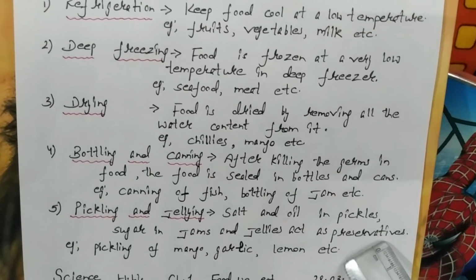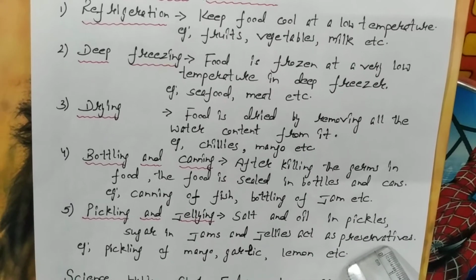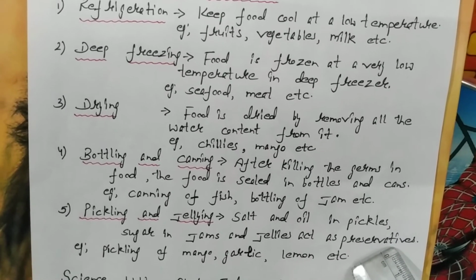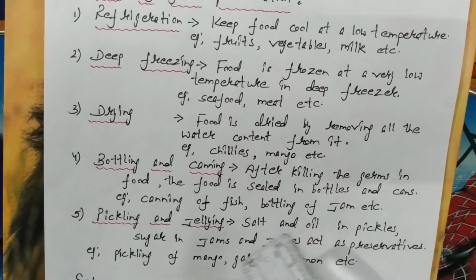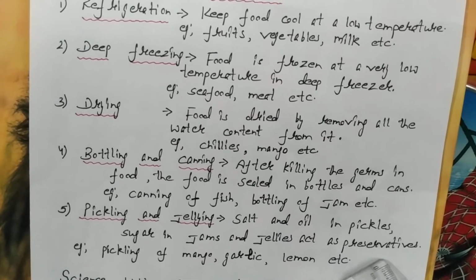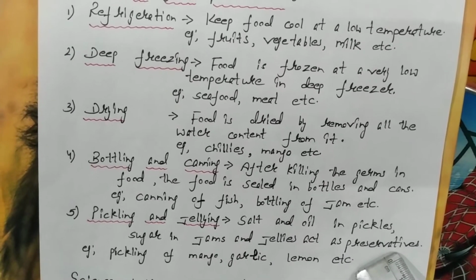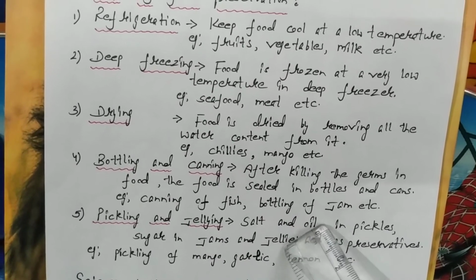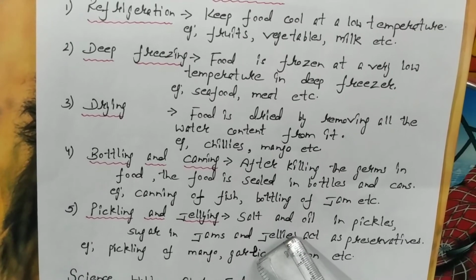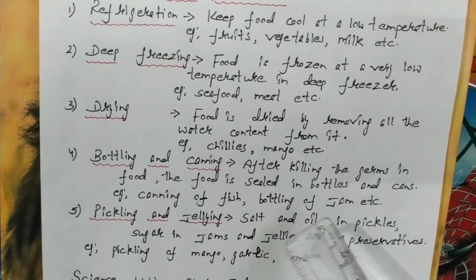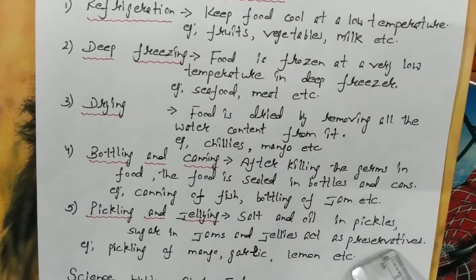Preservatives means the substances which prevent the food from getting spoiled and keep the food item fresh for a long time. We can consume pickles, jam, jellies for a long time because of these preservatives which are added, like salt, oil, vinegar is also added in pickles, and sugar in jams and jellies. So salt, oil, vinegar, sugar, these are the examples of preservatives.